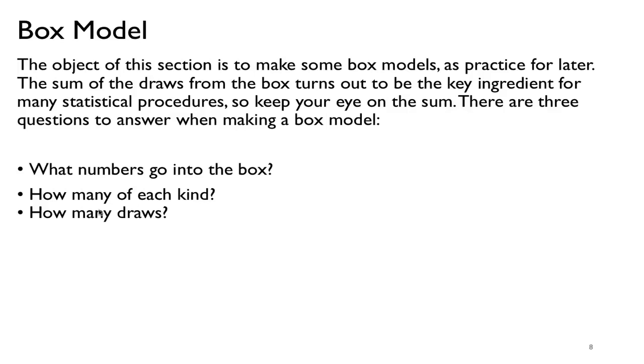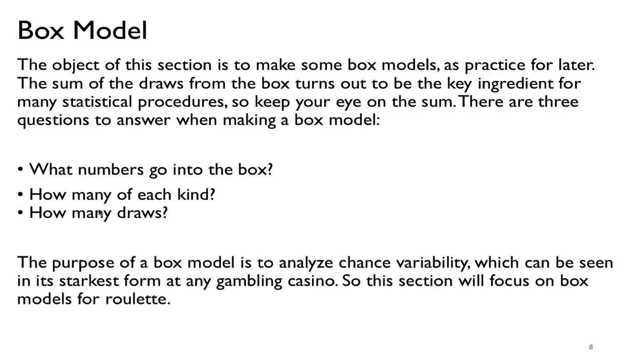What possible answers can we get, how many of each kind, and how many times are we playing the game, how many draws are we making. The purpose of the box model is to analyze chance variability, and we want to simplify it so that we get a simple box model to explain a game that might be complex.